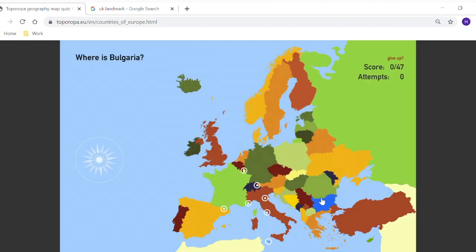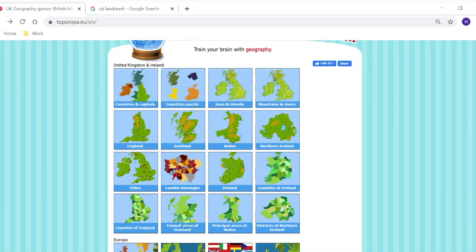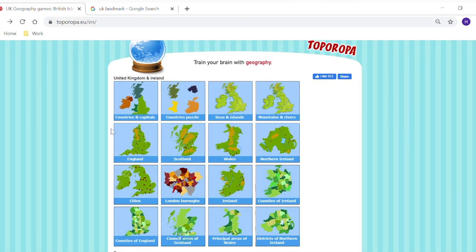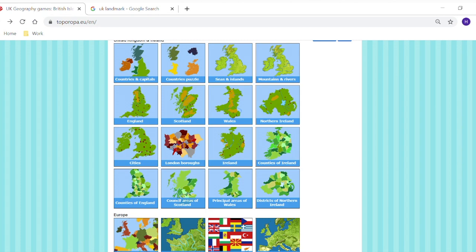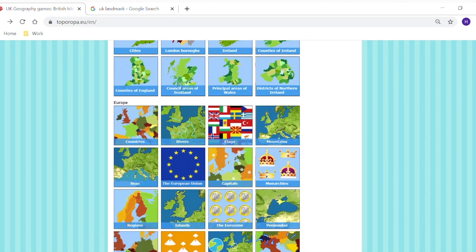Okay, and there's a few that you should be able to learn really quickly, because your brain will start to let you know where they all are. Okay, and that's all I'm going to show you on this website, but I was looking at as many websites as I could, and I think this is the best one, because it shows you the countries and capitals of the UK, the seas, islands, mountains, rivers, and then if you click here it will ask you about counties or cities, things like that. And I think this is a really good way to learn, because if you just do it once it won't really help, but if you keep going you're really going to start learning where everything is.